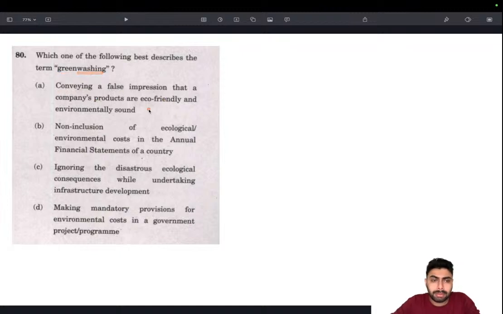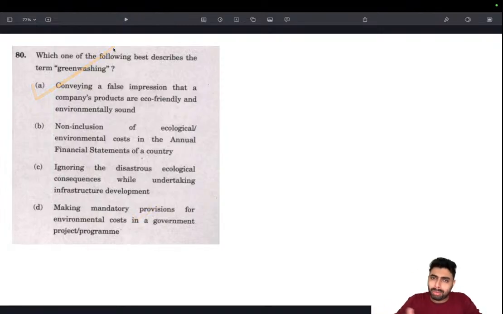First line itself makes perfect sense. Non-inclusion of ecological and environmental cost in annual financial statements. This could be green evasion or something of that sort. Ignoring the disastrous ecological consequences while undertaking infrastructure development. That is not greenwashing. Making mandatory provisions for environmental cost in. This is a positive thing. Definitely not related to this. So the answer is A only. This is how you arrive at the answer.